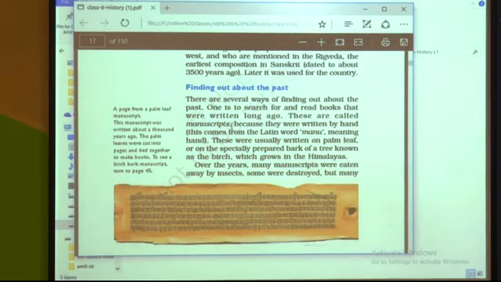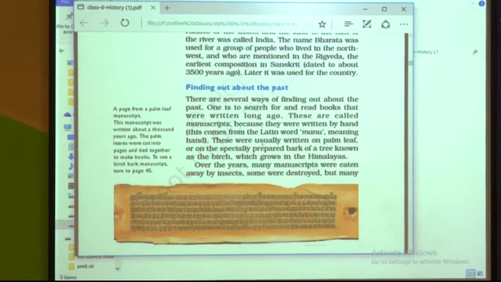Manuscript means the books that were written by hand. This comes from the Latin word manu, meaning hand. These were usually written on palm leaf or on the specially prepared bark of the tree known as birch, which grows in the Himalayan region.